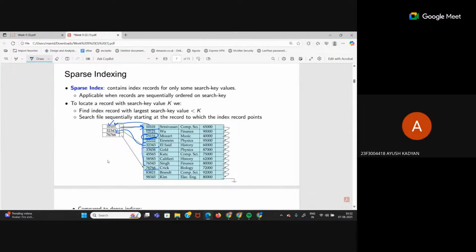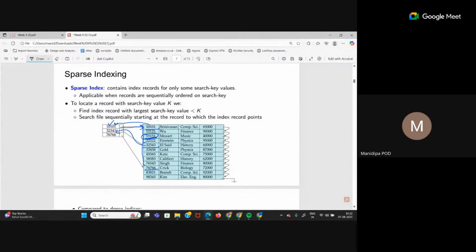N square. Worst case of linear search. That means order N, right? That means at most you have to go through n elements to find the match. In case the match doesn't exist, you have to go through all n elements, or in case the match is at the last element. So here that extra time complexity is taken for the linear search.